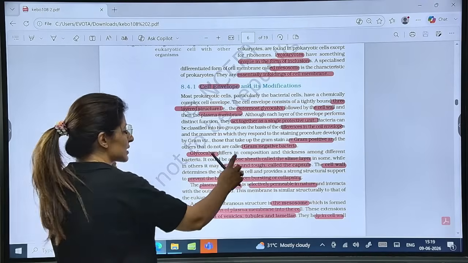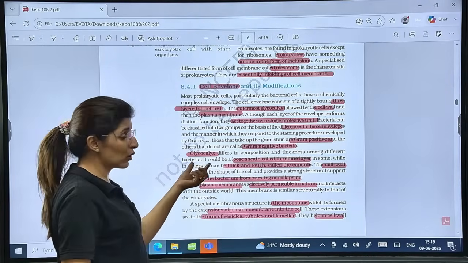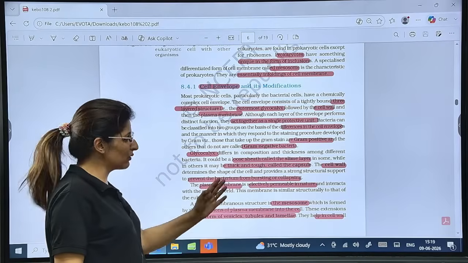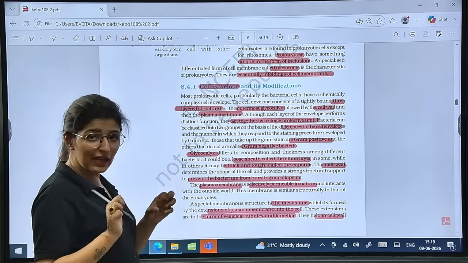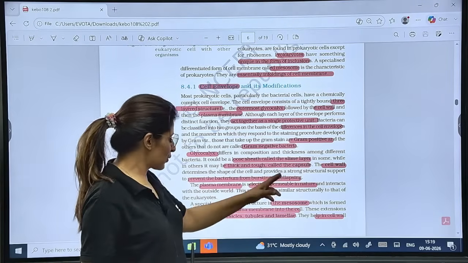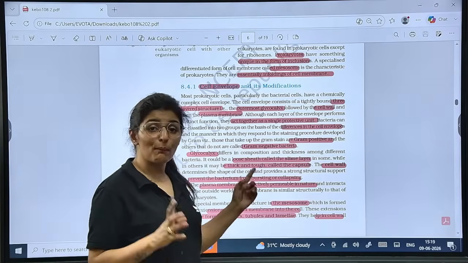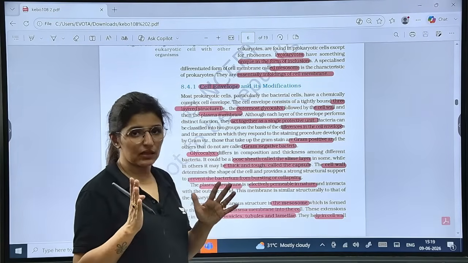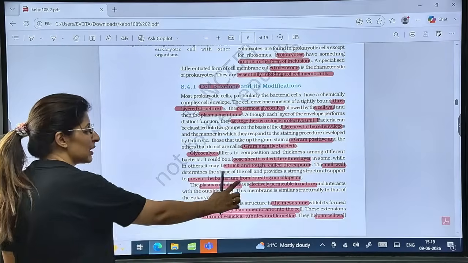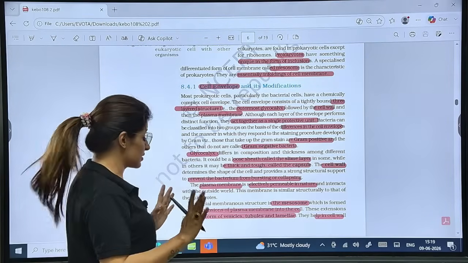So glycocalyx differs in composition and thickness, could be a loose sheath. If glycocalyx is loose, slimy, we call it slime layer. If it is thick and tough, it forms the capsule. Cell wall determines the shape and provides the structure, and very important, prevents the bacteria from bursting or collapsing depending upon the medium. Plasma membrane is always selectively permeable, be it bacteria, be it us, right?